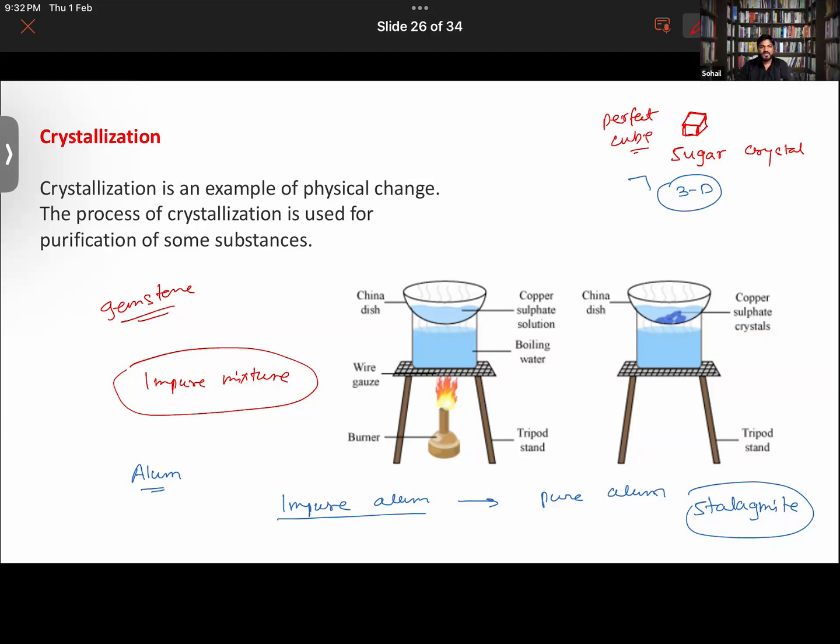So that's why, if you look at the shape of the diamond and the internal structure of diamonds, they are very highly organized. So that is one characteristic of all crystals: they have highly organized atoms.